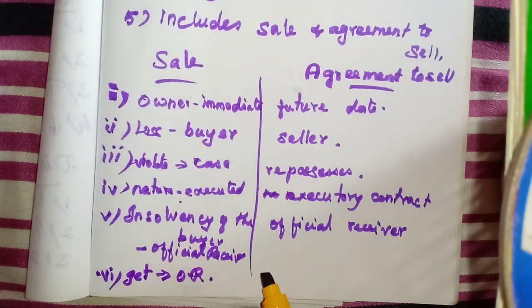Here he cannot, because the possession is not transferred to the buyer, so he cannot get the goods from the official receiver, but he can only get a rateable dividend or any compensation from the seller. All this you have to just read.